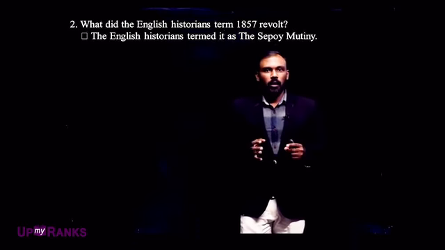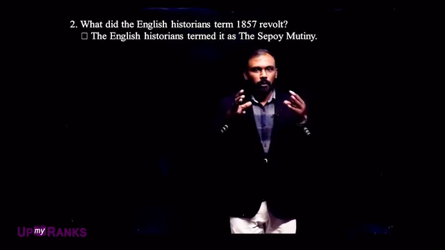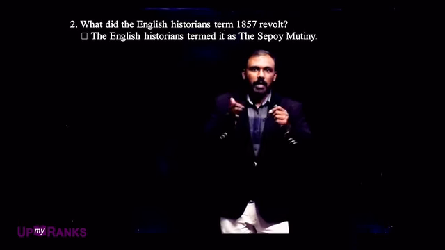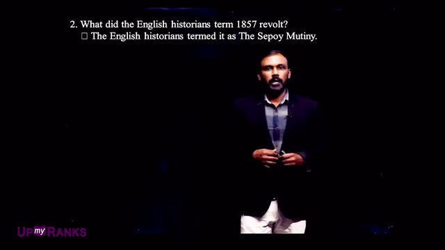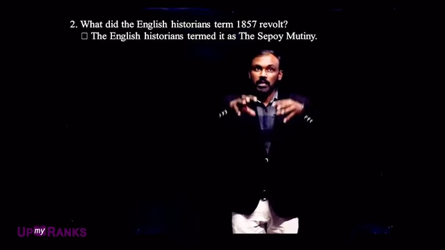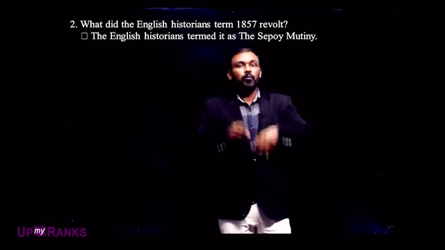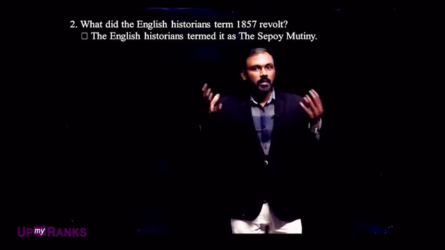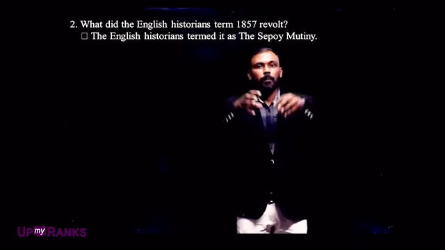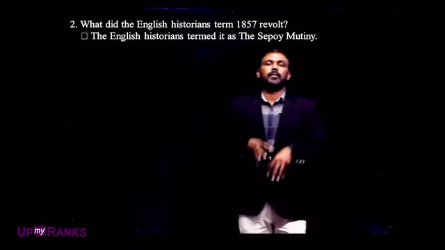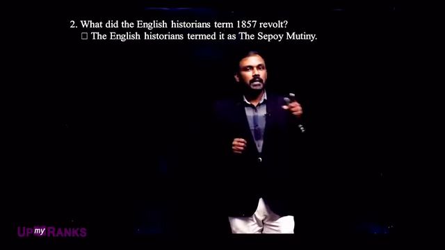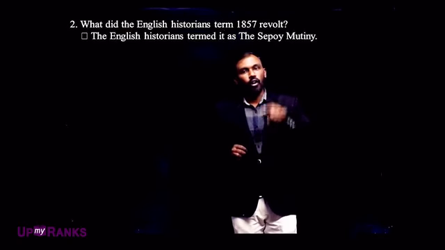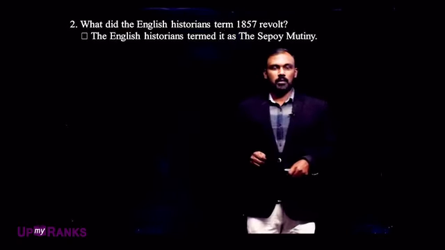Because, according to the history the Britishers wrote, only the Sepoys participated in that mutiny. No public, nobody apart from these Sepoys took part in the 1857 revolt. That is why they termed it a Sepoy Mutiny. It is a wrong notion of the Britishers, right?